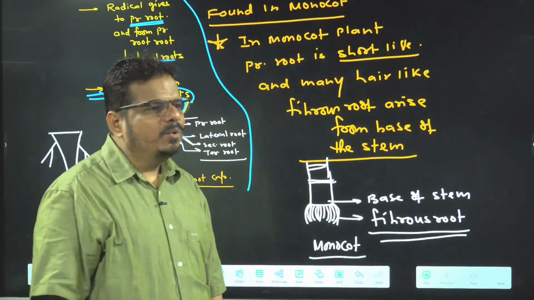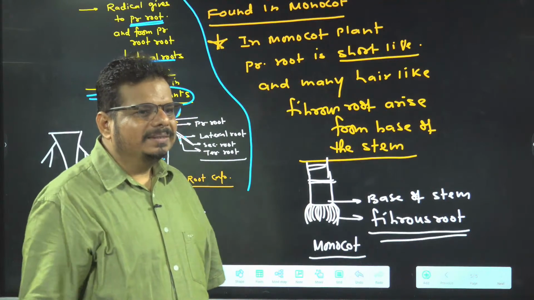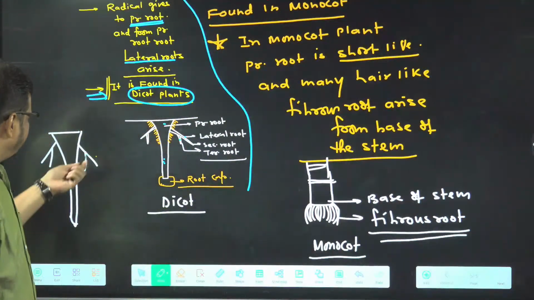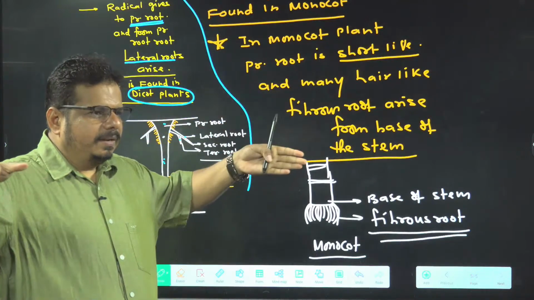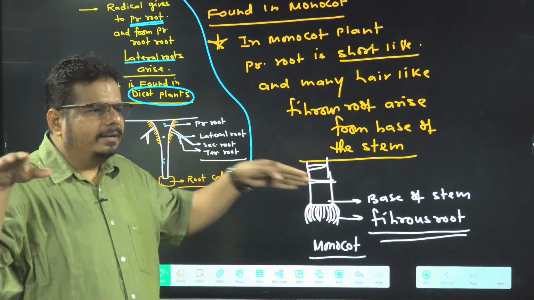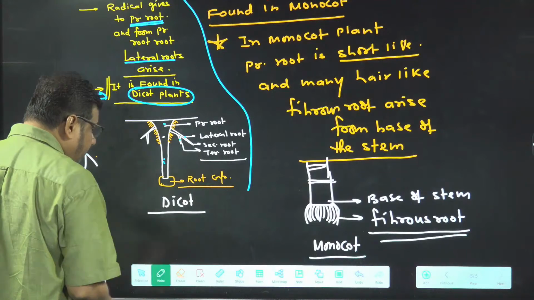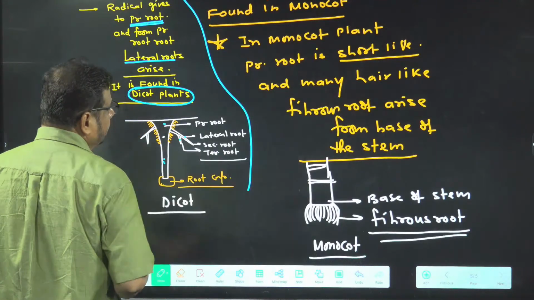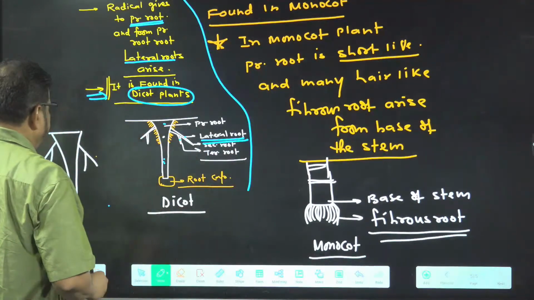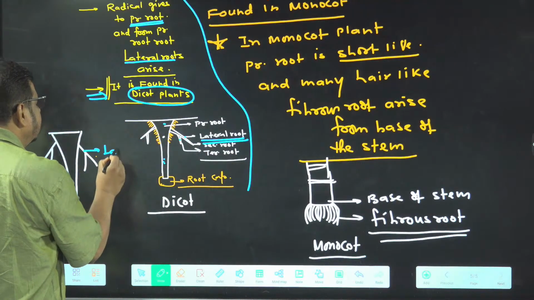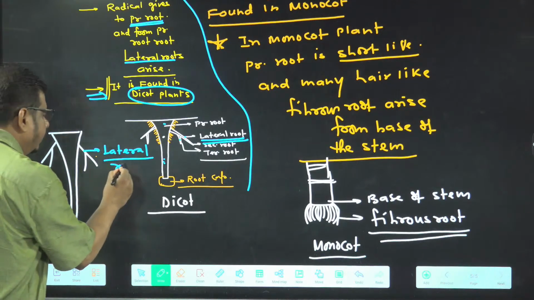Is it clear? Can I move ahead to the adventitious root? Tap root, fibrous root over. This is a tap root. Here the prominent, more developed primary root and lateral roots are present, secondary and tertiary roots are present. One very important thing I want to say here. These lateral roots, keep in your mind, it is related to anatomy, but I am writing here only.